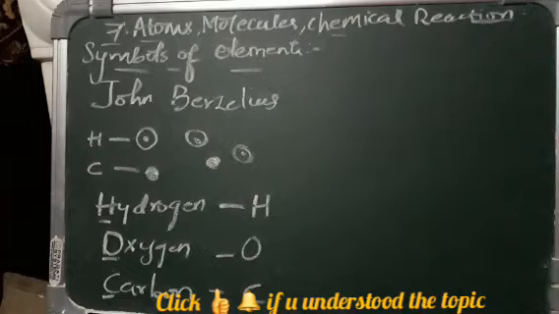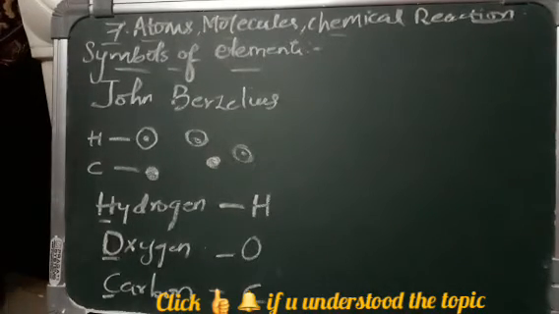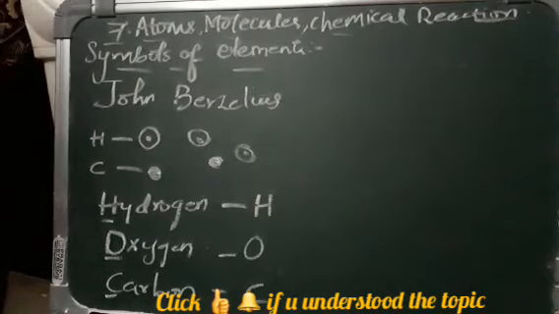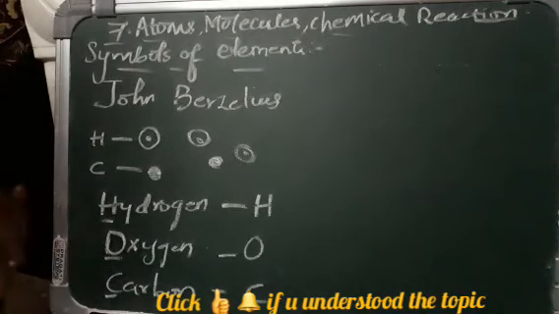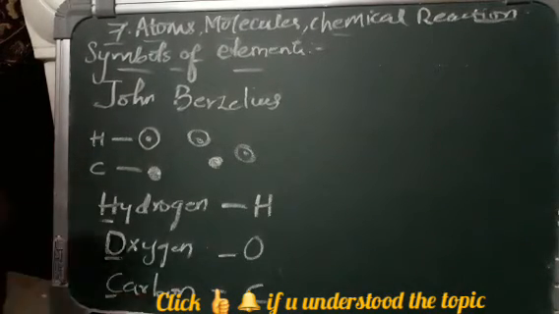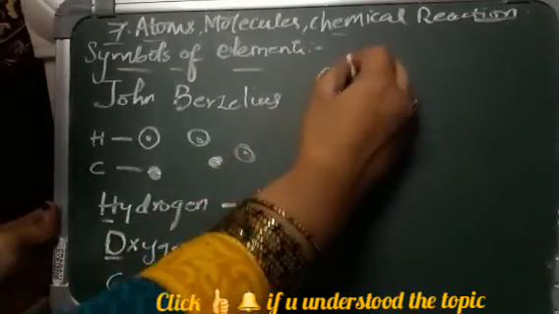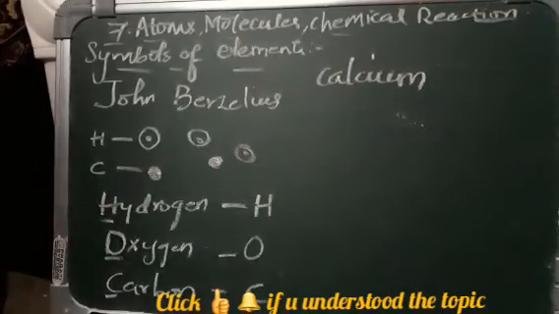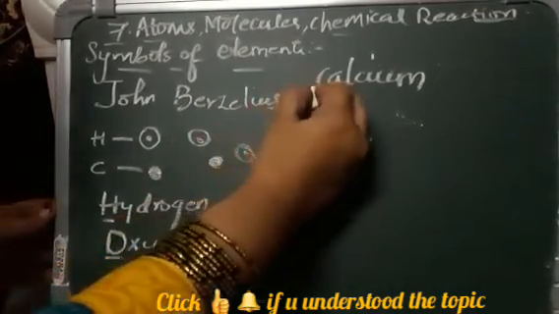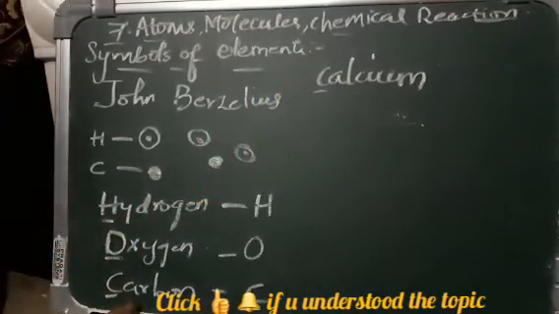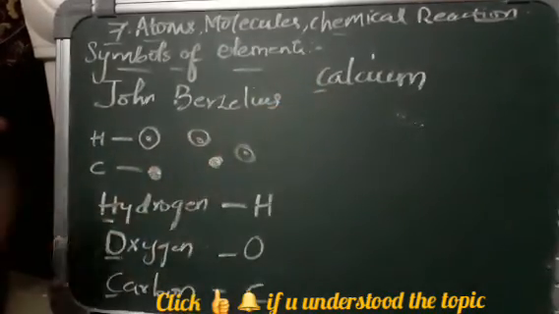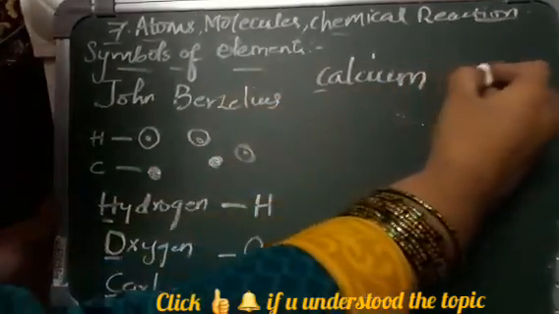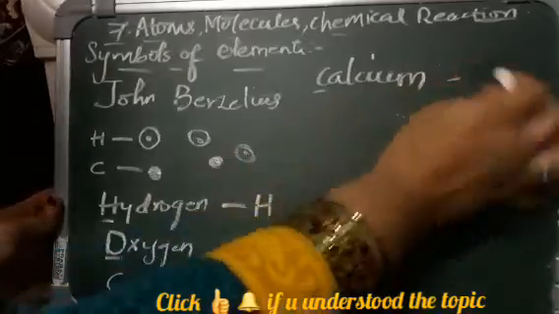For example, if you take calcium, he said to take the first letter. Then, miss, how can we tell the difference between calcium and carbon? If you're using the first letter, you say C here also, and it is capital.